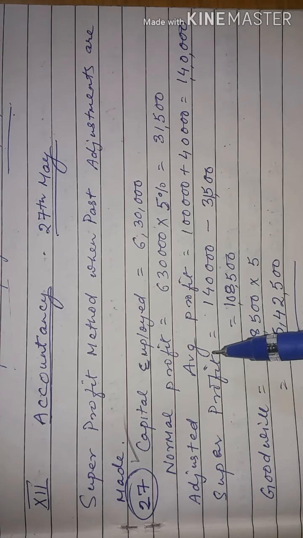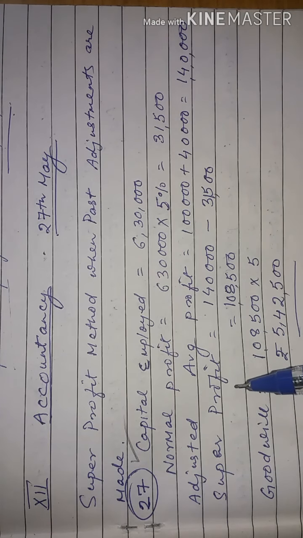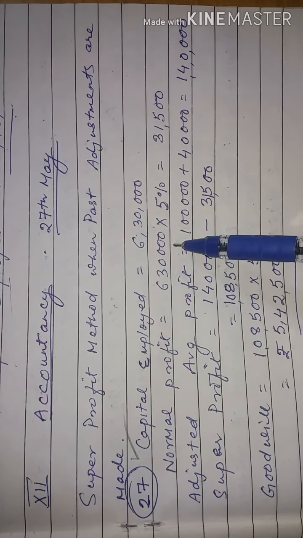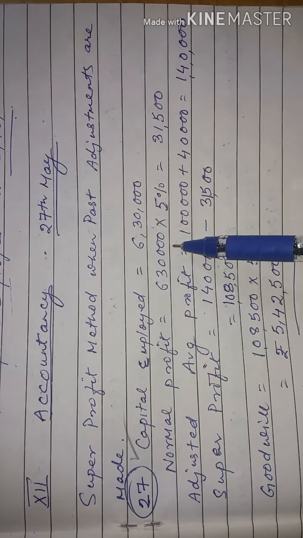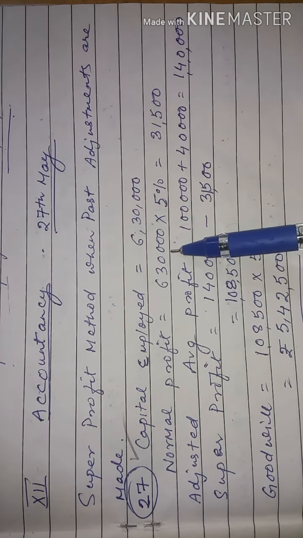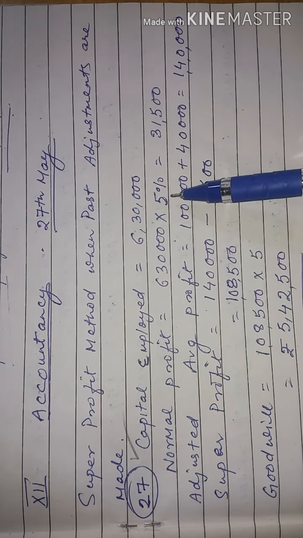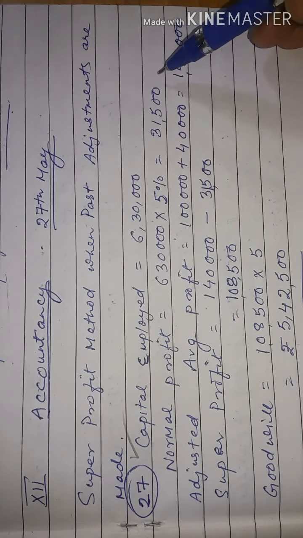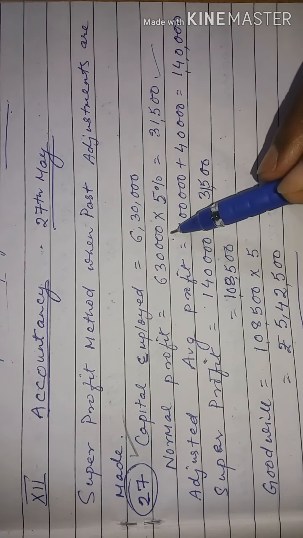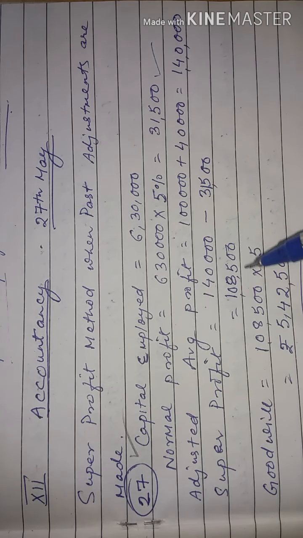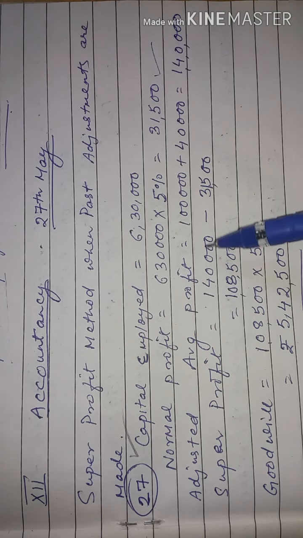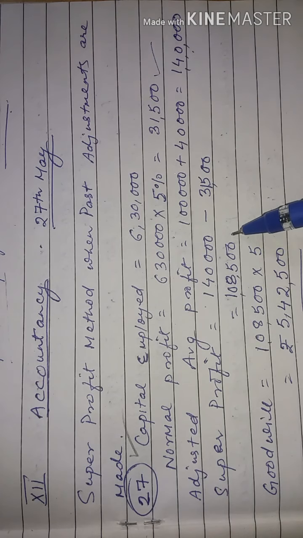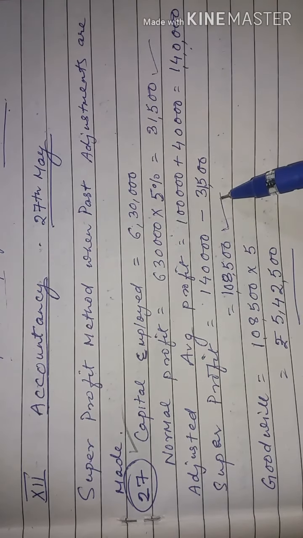What is super profit? We have to now calculate super profit. Normal profit will now be calculated on the basis of capital employed or capital invested, which is 6,30,000, and normal rate of return is 5%. So on the basis of capital invested, the normal profit will be 31,500, 5% of 6,30,000. Thus, super profit will be equal to average profit minus normal profit, which is equal to 1,08,500. So this is the super profit.